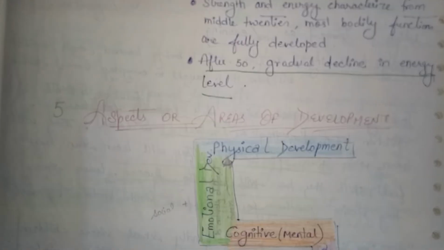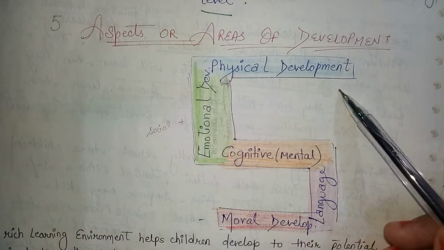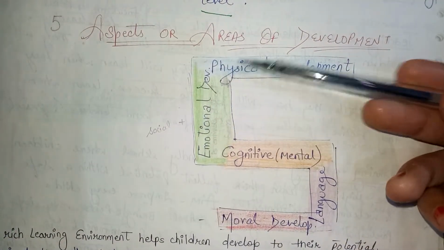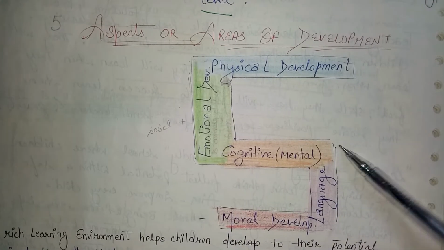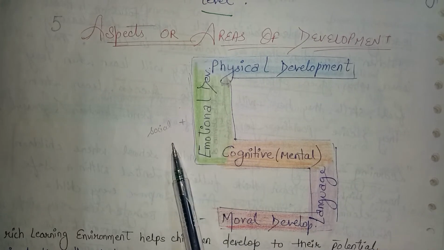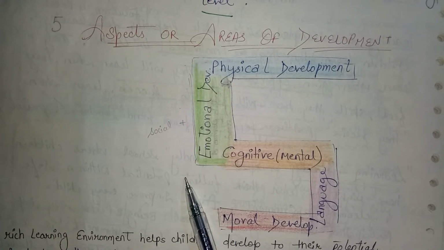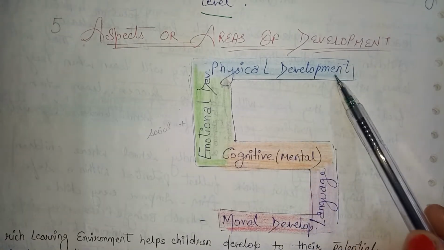Next are the 5 aspects or areas of development. Number 1 is physical development, then emotional development, cognitive or you can say mental development, language development, motor development. In the emotional, here social is also included. And emotional development is totally different from physical development.